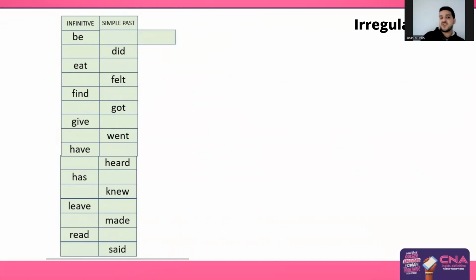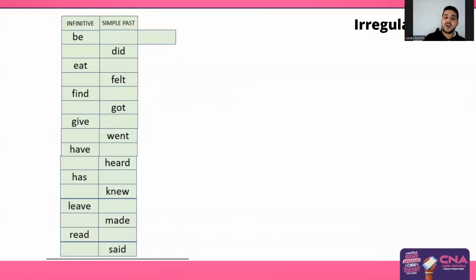The past, for example, did is the past form of the verb do. Eat, the past form is ate. Now we have the past form felt, that is from the base form feel. Find, the past is found. Got, the base form is get. Give, the past form is gave. Went, the base form is go. Have, the past form is had. Heard, the base form is hear.